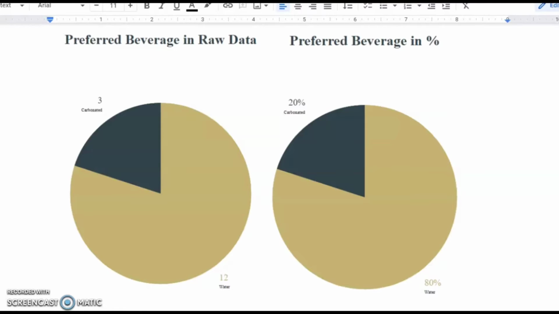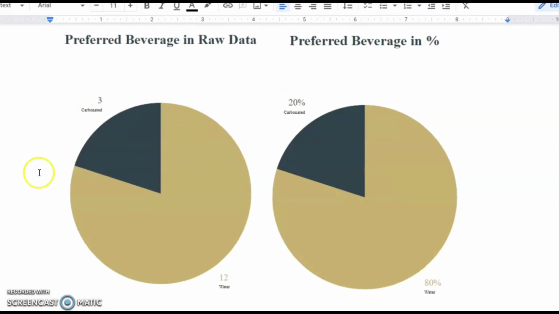Up next is preferred beverage. Thankfully, Shania caught me in my first video and saw that I didn't do another categorical value. I didn't catch that in the instructions, so I accidentally did a quantitative value. But for preferred beverage, 3 people chose carbonated drinks and 12 people chose water. That's equivalent to 20% carbonated and 80% water.